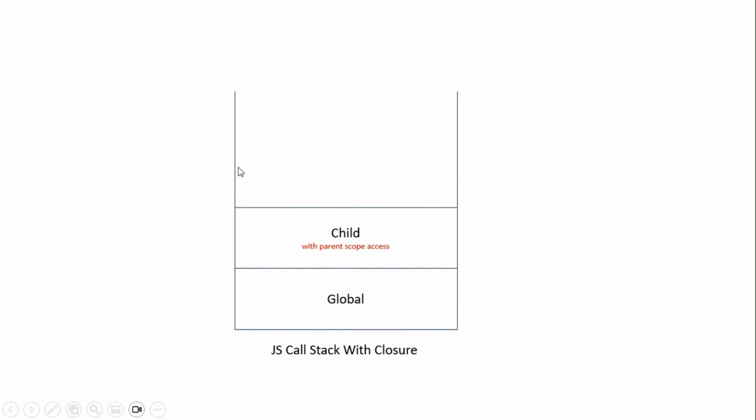Now you can see the parent function execution is completed. That is completely removed from the call stack itself. But even if we call this child function after the parent scope is removed from the call stack, it is still having access to its parent scope. So this is what we'll call a closure. A closure is nothing but a function that is bundled together with its surrounding lexical scope state, even after the parent scope is removed from the call stack. So this is what we'll call a closure.